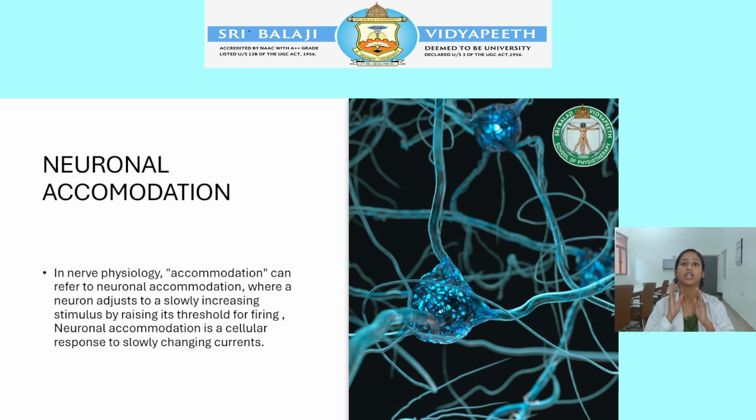In neuronal accommodation, if you give a slow rising stimulus, the sodium voltage-gated channel opens, but there will be inactivation of sodium. The potassium channels also open, and potassium goes out. Because of this, there will be a problem in the threshold. Even if you give a stronger stimulus, because of the slow rising stimulus, it will stop creating an action potential. So this is what happens in neuronal accommodation.